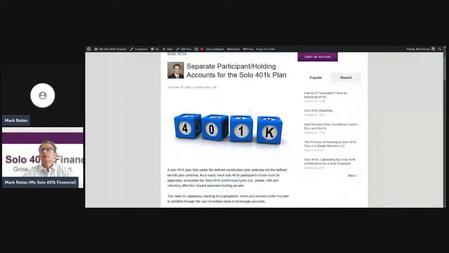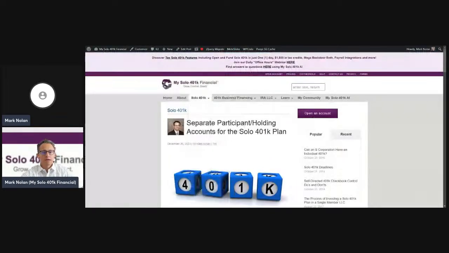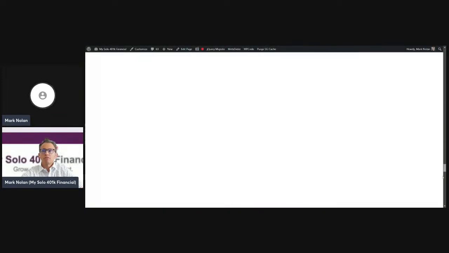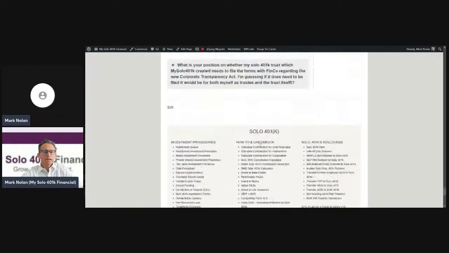Okay, let's talk about the income that's used for making voluntary after-tax solo 401k contributions as part of the Mega Backdoor Roth solo 401k, aka Mega Backdoor Roth. We'll look at it at each entity type.